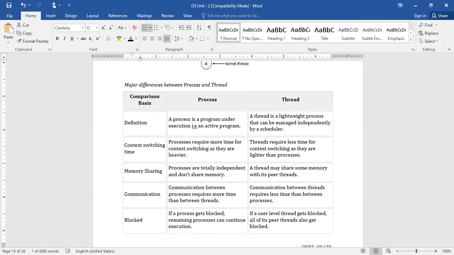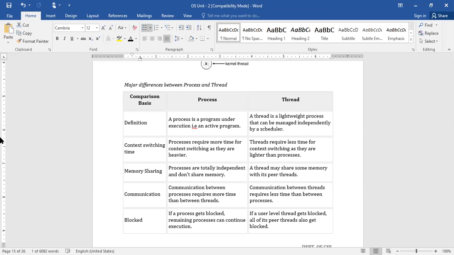Suppose you are talking about a heavyweight process, right? In that case, what happens? Context switching, that means moving from one state to another state, needs to save a lot of things before switching to another process, or before sending your process to some other state. It needs to save a lot of information regarding the current process. So in order to save all these things, it takes a lot of time.